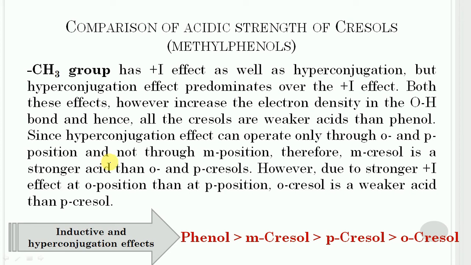However, due to stronger positive I effect at ortho position than at para position, orthocresol is weaker acid than paracresol.